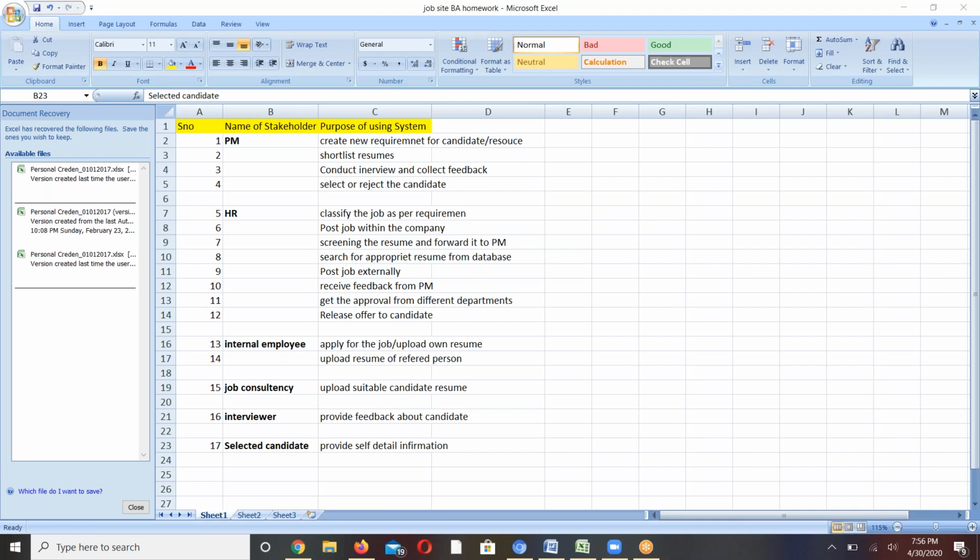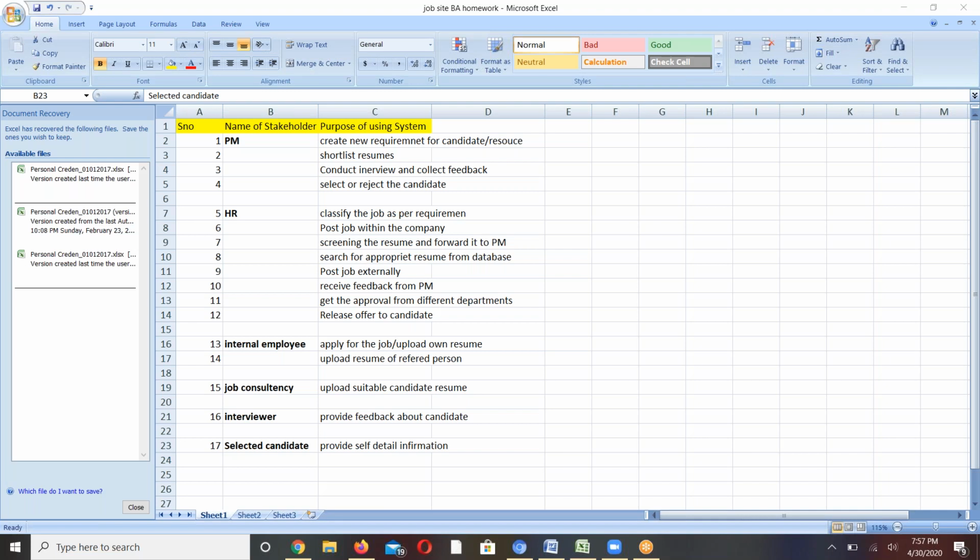And the HR stakeholder, why they are using the system: to classify the job as per the requirement. They have to post the job within the company or internally, screen resumes and forward them to the PM, and search resumes from the database. There are some resumes already stored in the database, the referral resumes. Then post the job externally, receive feedback from the PM, get the approval from different departments and release the offer to the candidate.